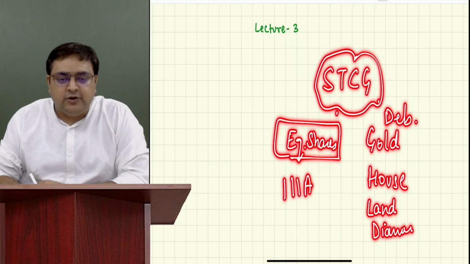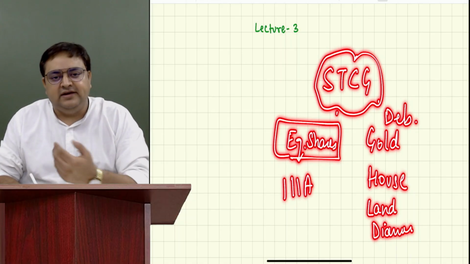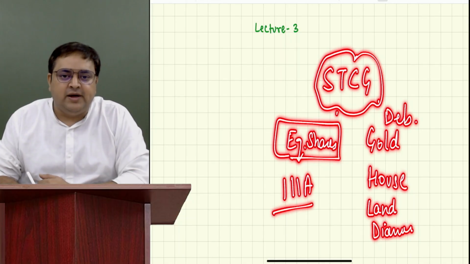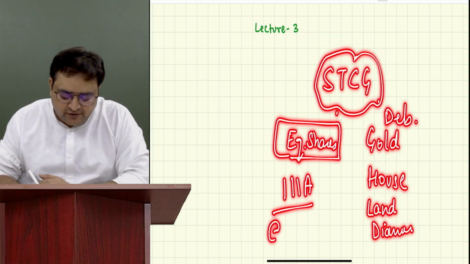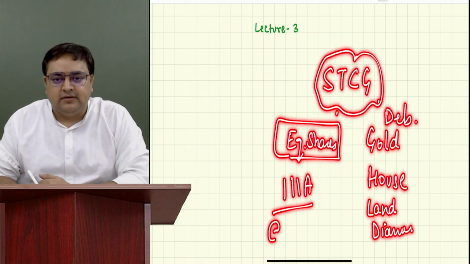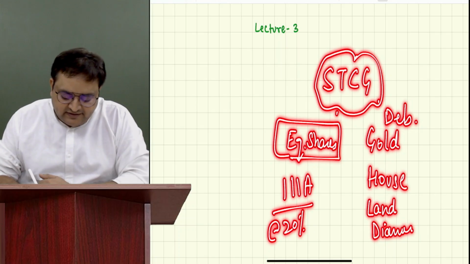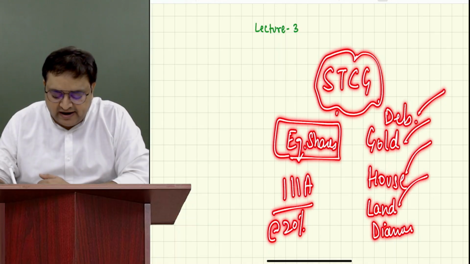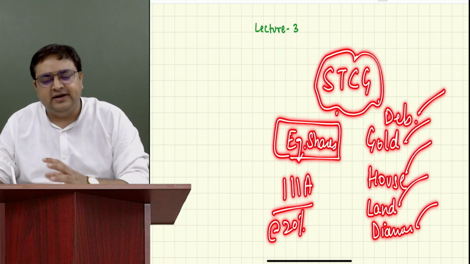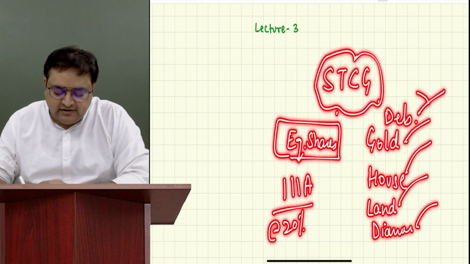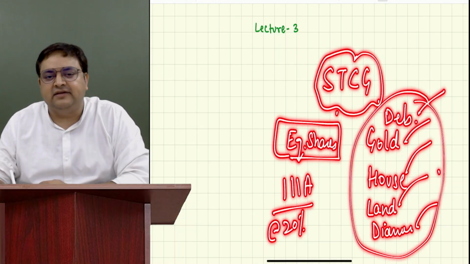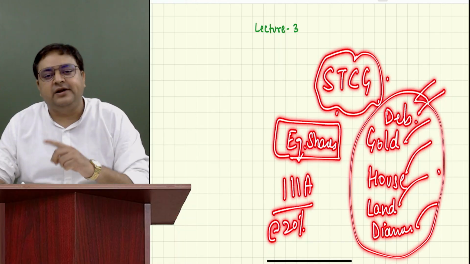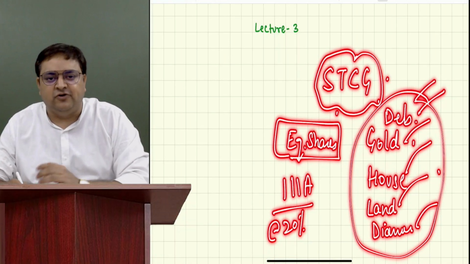So if he is selling equity shares, and they are short-term equity shares, then we will call it 111A, and it is taxable at a rate of, what is the rate of tax on 111A? 20%. Very good. And let's say, for example, he is selling debentures, gold, house, land, diamond. That is also short-term, let's say within 2 years he has sold it. But here the tax rate is not 20%. Here the tax rate is the normal tax rate. So for STCG, only 111A is special. Otherwise, other STCG is not special.